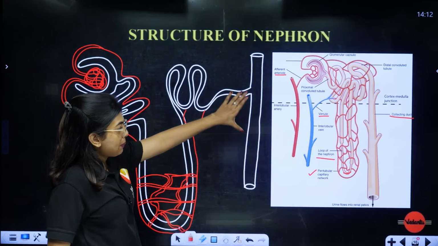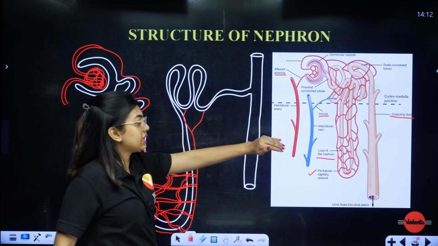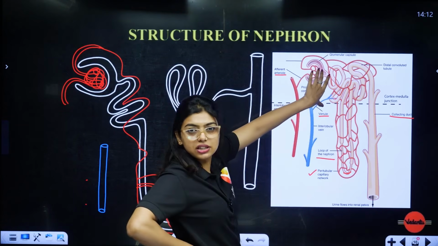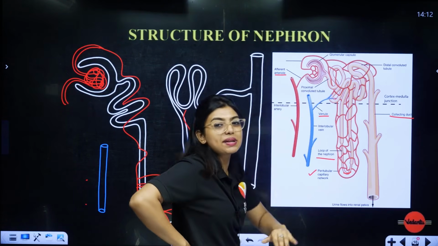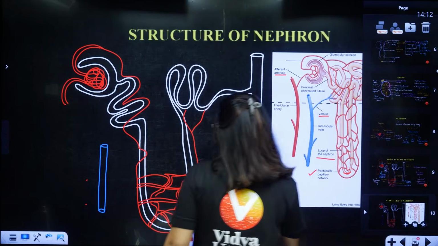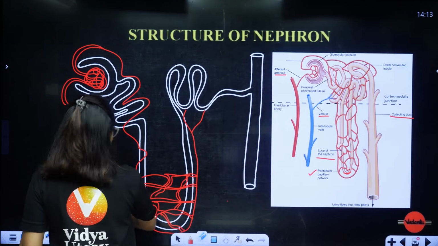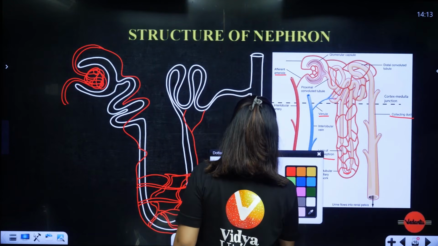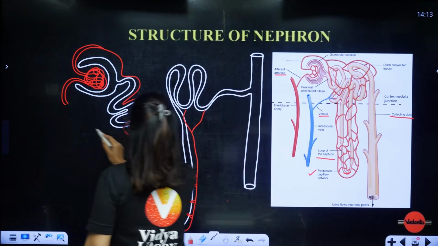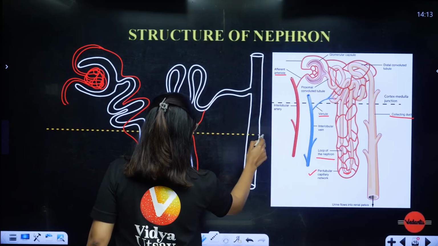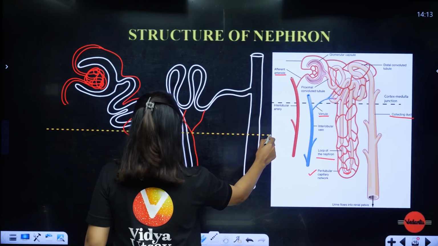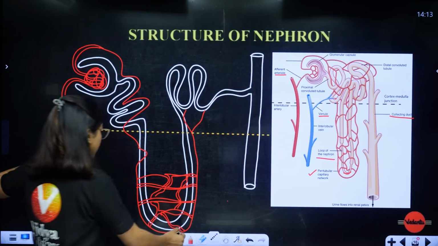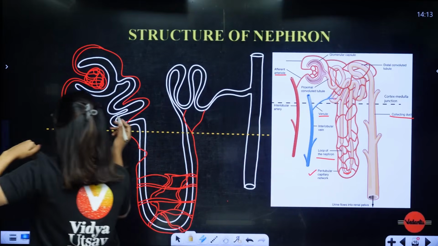Collecting duct. Now, can you see one dotted line? Students, that dotted line is to make us understand that this part of the nephron is present in the cortex and this other structure is present in the medulla. I will teach you that. Let's say this is the structure we have. Where is the dotted line? It is saying that up to here, all this region is actually present in the cortex.